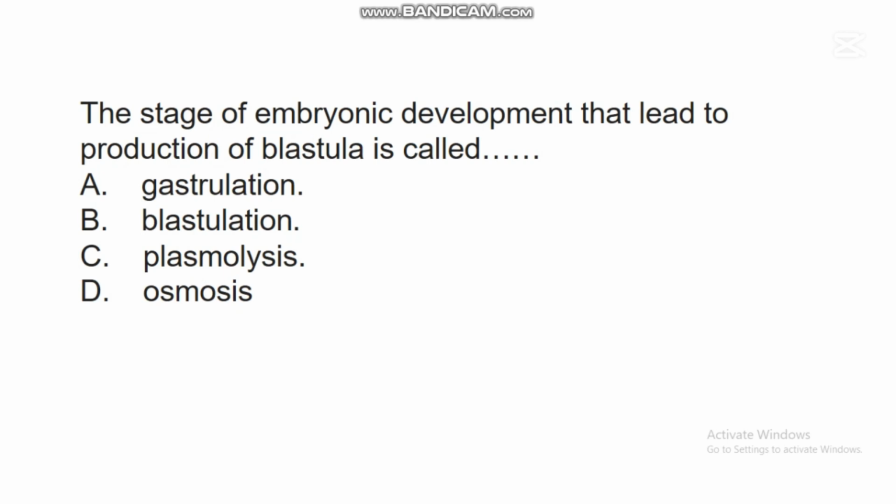The next question says, the stage of embryonic development that leads to production of blastula is called dash. A. Gastrulation. B. Blastulation. C. Plasmolysis. D. Osmosis. In this question, the correct answer is B. Blastulation. This blastulation is the stage of embryonic development that leads to production of a structure known as blastula in an embryo.